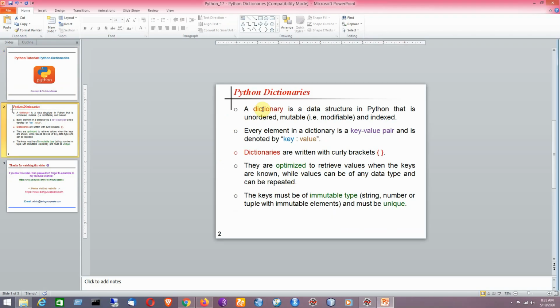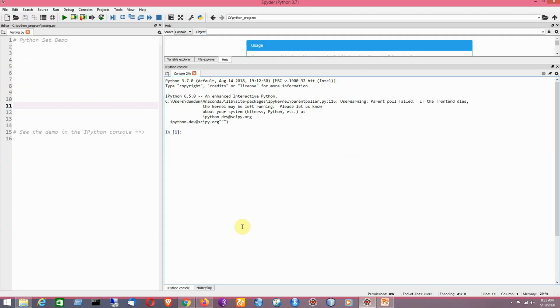So let's move to Spyder for demonstration. Like the earlier days, again I'll be using the IPython console for demonstration of Python dictionaries.